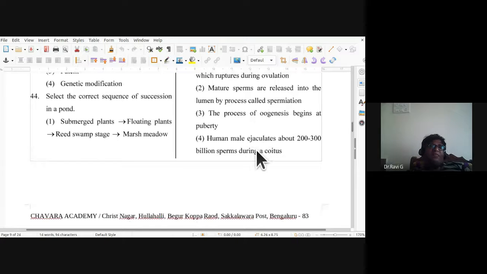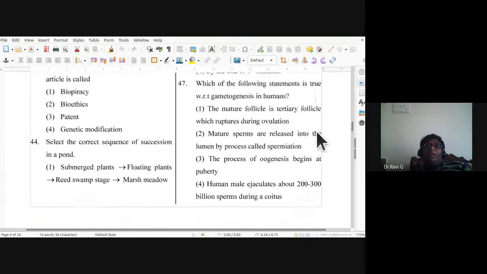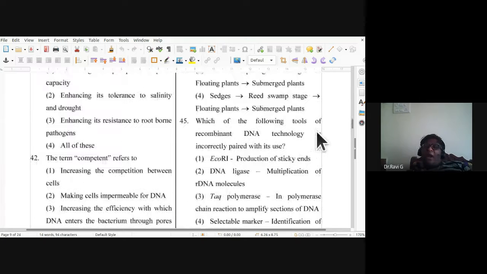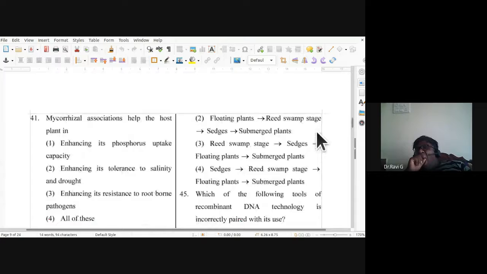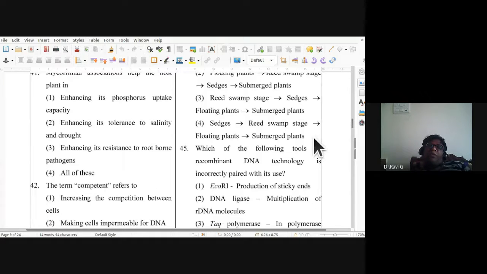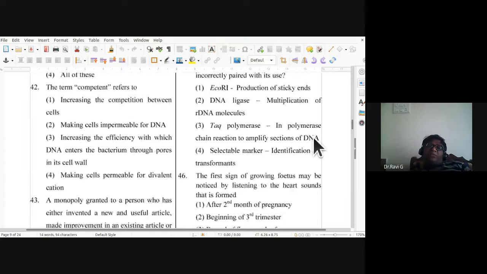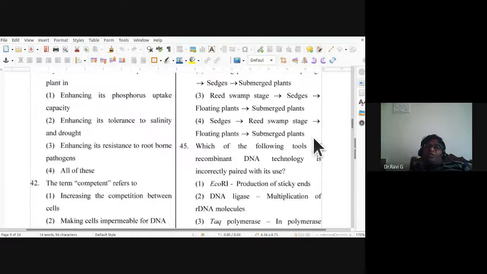44th, select the correct sequence of succession in a plant. Submerged plants, floating plants. So 44th, third one: reeds from camps, sedges, floating plants, submerged plants. So third one is the correct option.